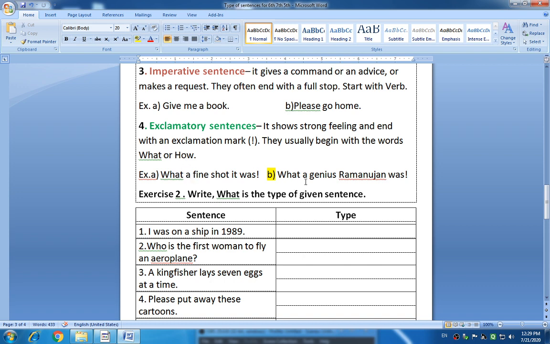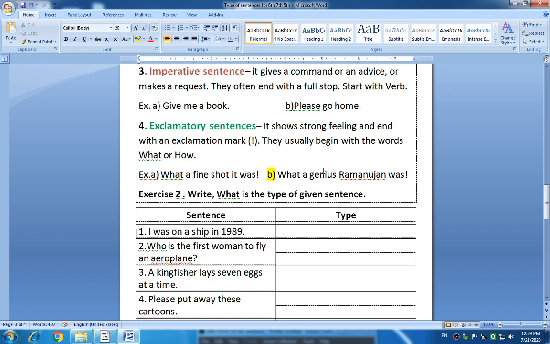Look at the second one. What a genius Ramanujan was! Oh, what a genius mathematician. What a genius Ramanujan was. Therefore it expresses strong feelings, and it also belongs to the exclamatory sentences.